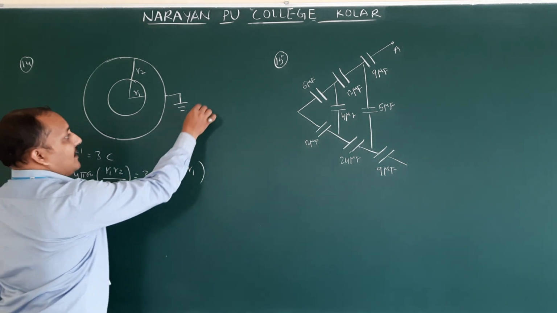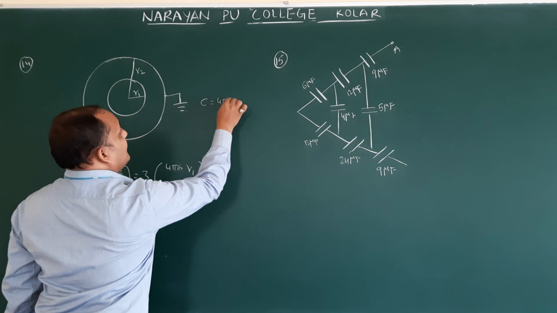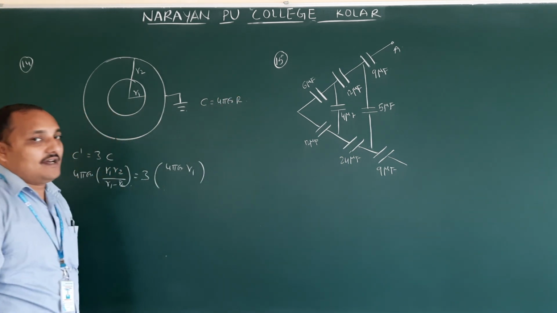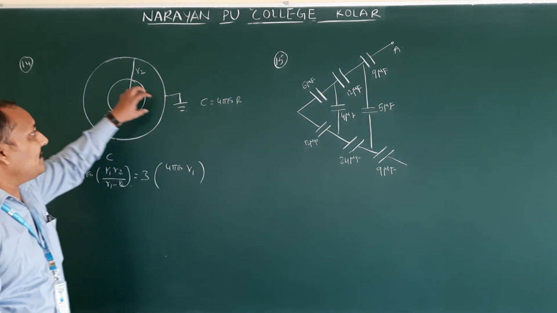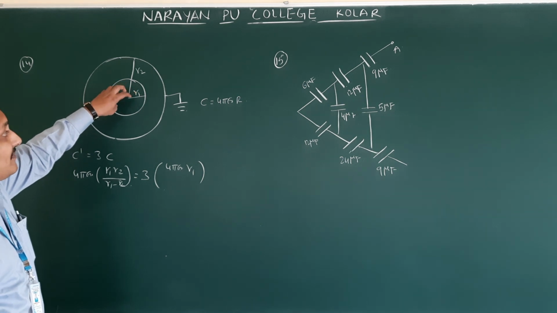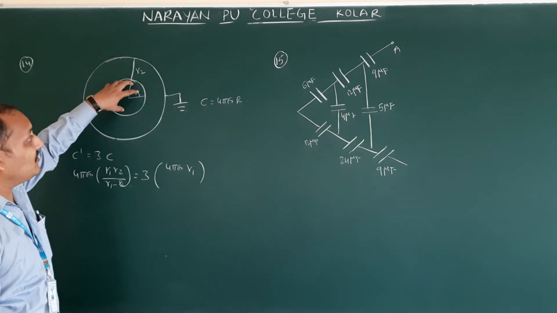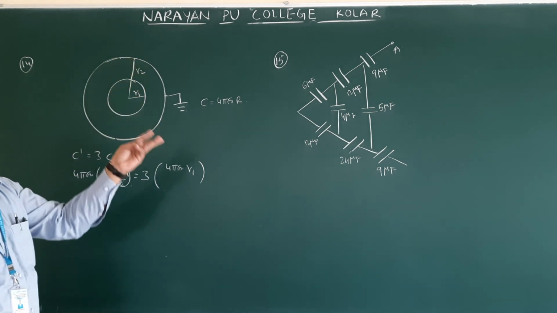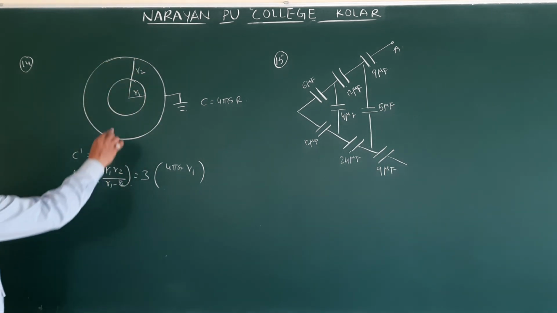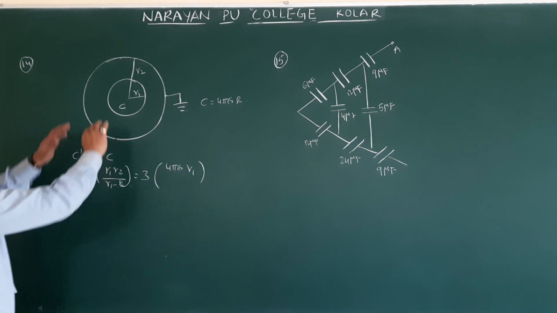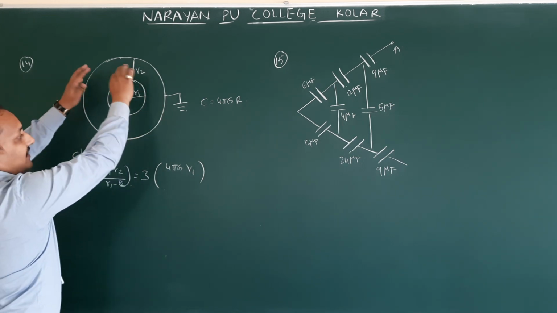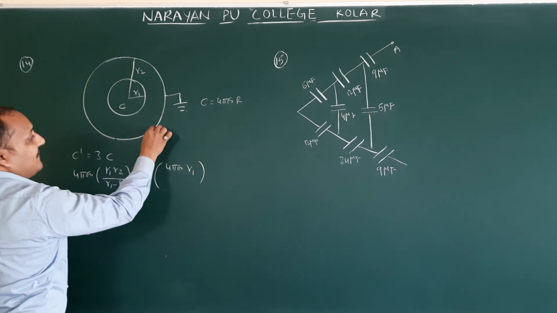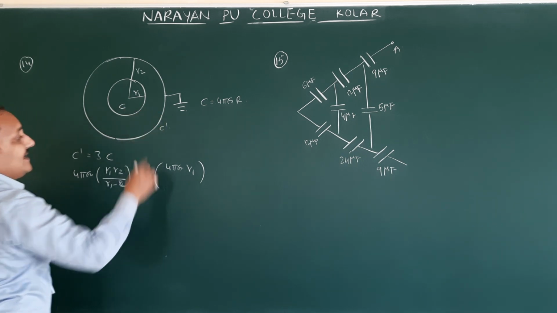We got this formula: capacity of a spherical capacitor C is equal to 4 pi epsilon naught R. So the initial capacity is this one. It is enclosed by an earthed sphere. Whenever it is enclosed by this sphere, the total capacitance becomes 3 times the initial. Initial capacitance C we are assuming. When it is enclosed and earthed with this surface, the resultant capacity is C dash.